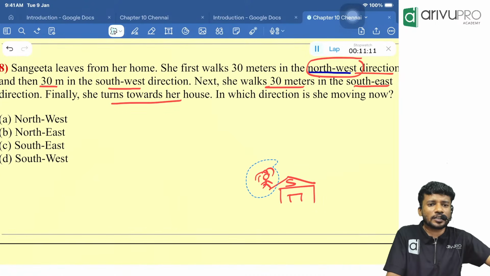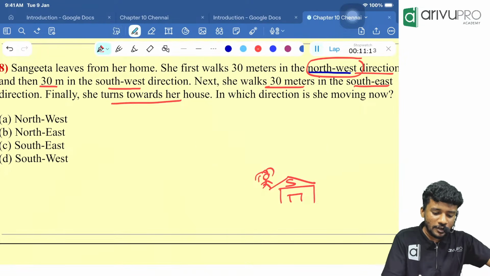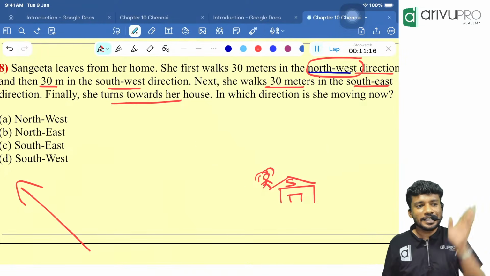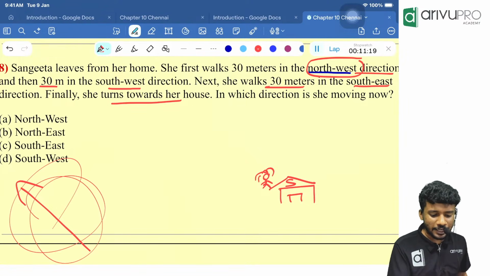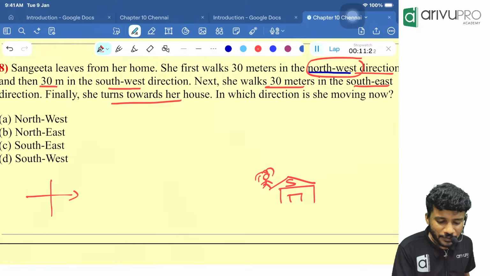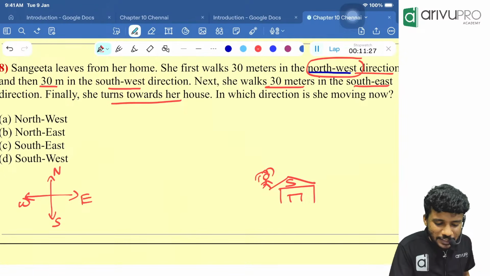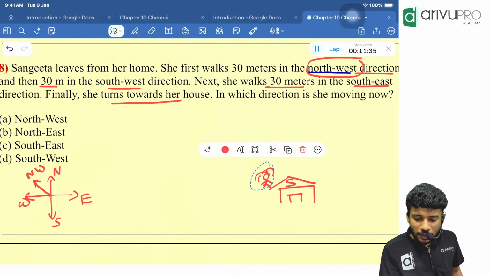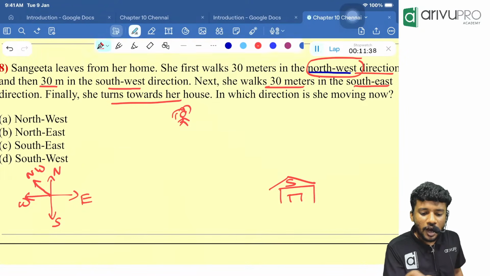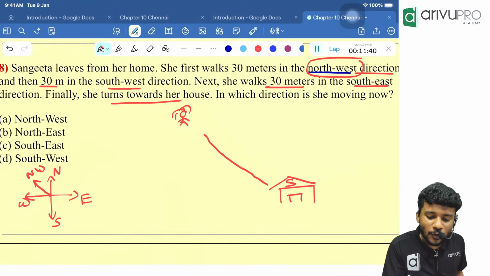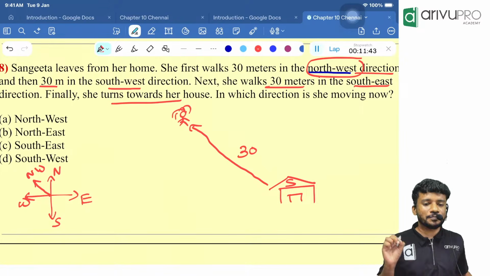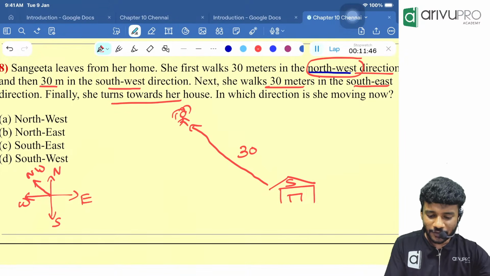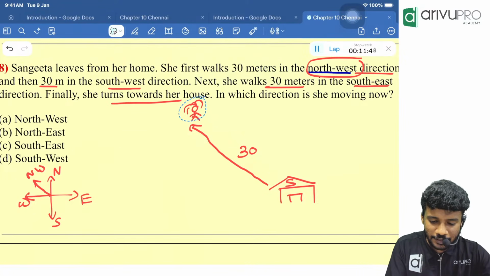You tell me. Northwest means always, I am telling you what? Whenever it is northwest, she should go in this direction. Because I know in general, my picture looks like this. This is north, this is south, this is east, this is west. So, northwest is always towards this direction. Correct? So, people, Sangeeta is moving in that particular direction. Sangeeta went there. How many meters she walked? She walked for 30 meters. Currently, Sangeeta is over here. So, where is the position of Sangeeta currently? Sangeeta is currently over here.